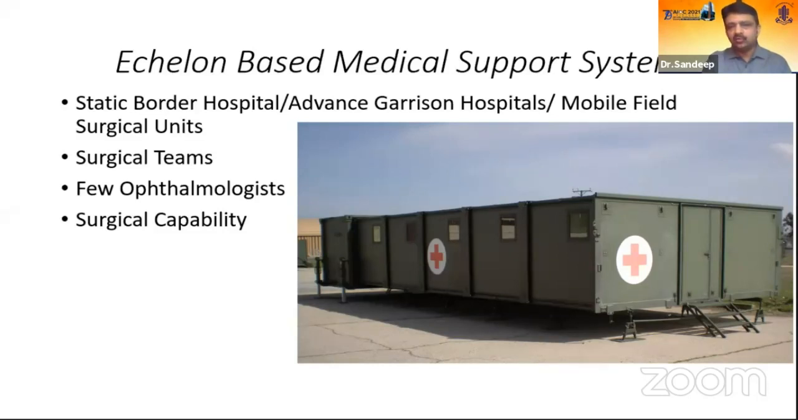Following these peripheral posts, next are static border hospitals or mobile surgical units, where surgical teams are available. In a few scenarios, like the northern and northeast sectors where chances of trauma are very high, we have ophthalmologists also. These have surgical capabilities either in the form of container-based surgical OTs, as shown here, or dug-in OTs in forward locations. So this is the second level of support system in our evacuation chain.